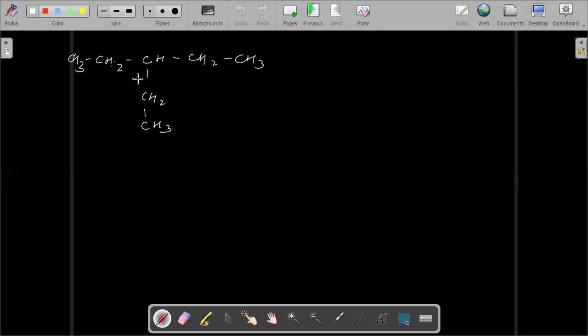So this one. Now again here also we count the number of carbon atoms. If I start counting, I get a chain of 6 carbon atoms. You can start from any place, from here or from here. If I start from here, I get 1, 2, 3, 4, 5. Here also 1, 2, 3, 4. So there is a chain of 5 carbon atoms, and we find a CH2CH3 group on this third